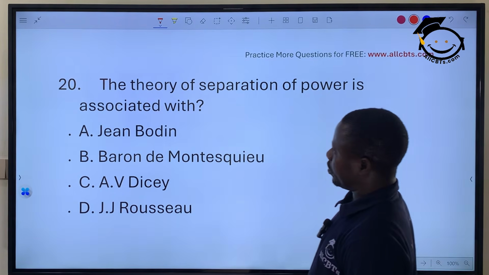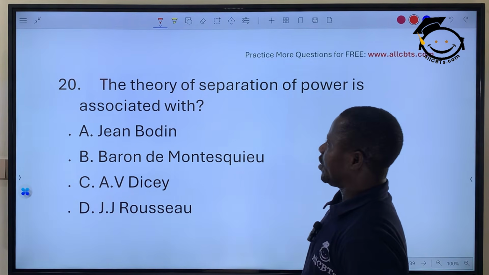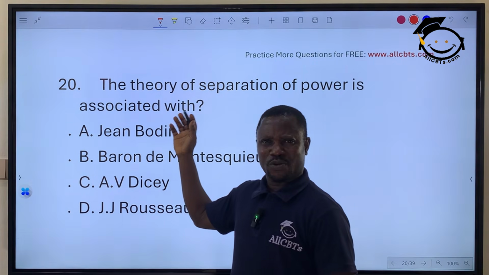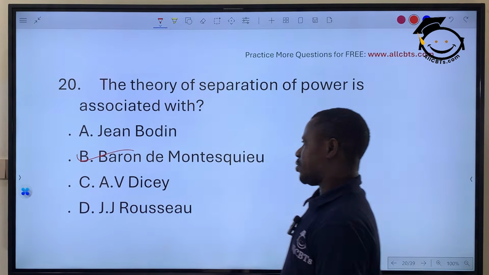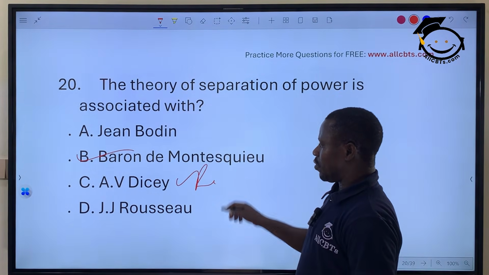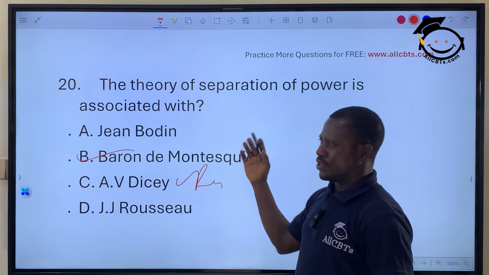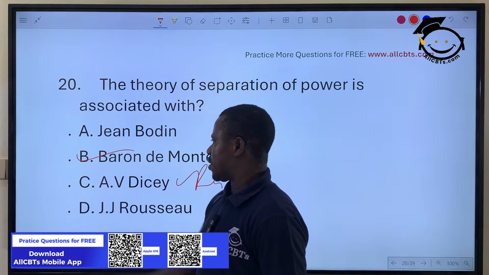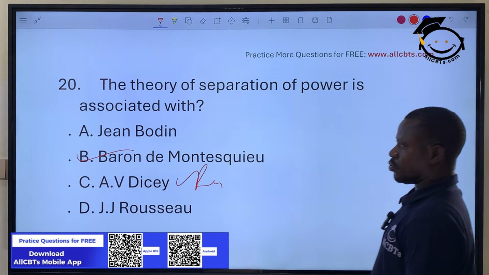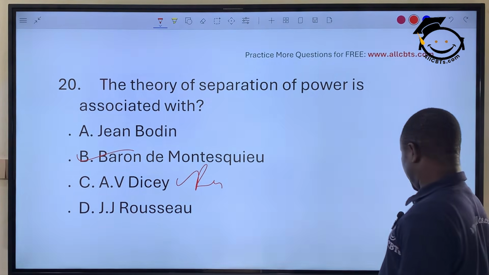We go to the next question. The theory of separation of power, I mentioned that earlier, I think in question 2 or 3. That's Baron de Montesquieu. Of course, if it is talking about rule of law, that is another matter. So the correct answer is Baron de Montesquieu, option B, the French philosopher.